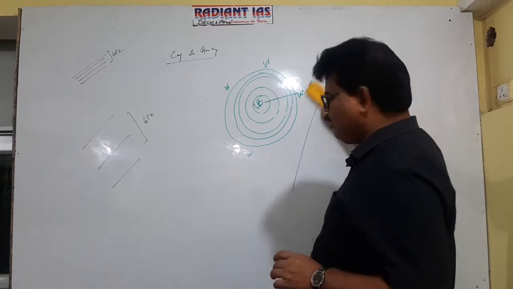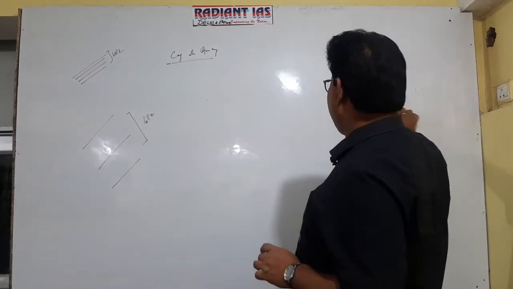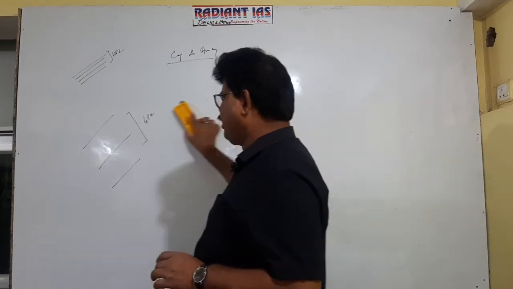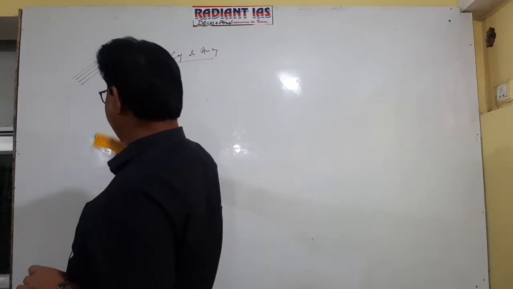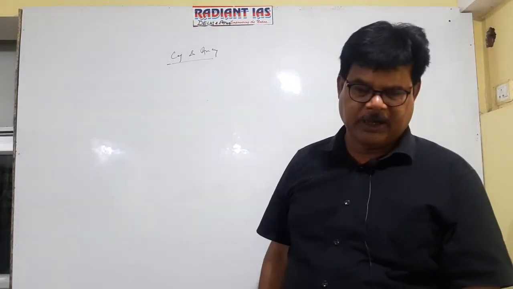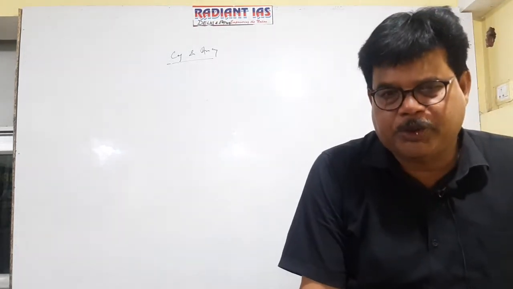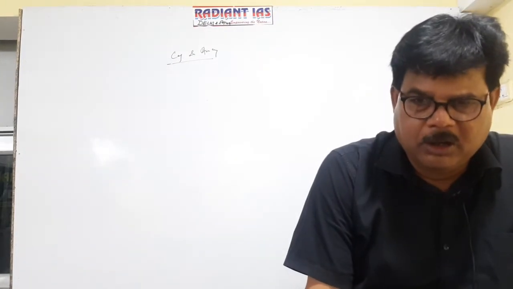Cyclone can be represented through isobar. Isobar is the line joining places experiencing same atmospheric pressure. If isobar are closely spaced, it represents high pressure. If isobar are widely spaced, then it represents low pressure.